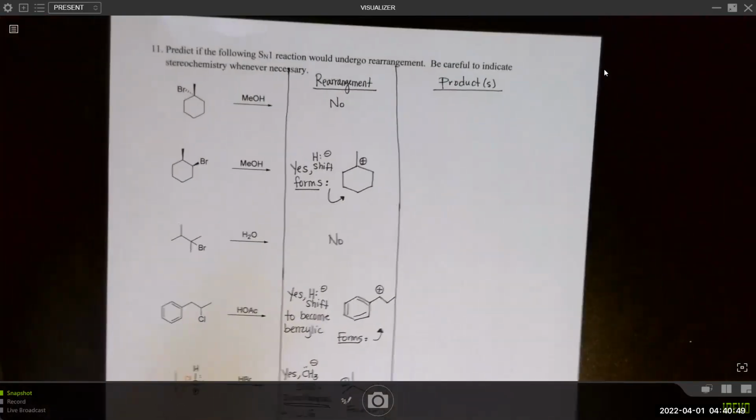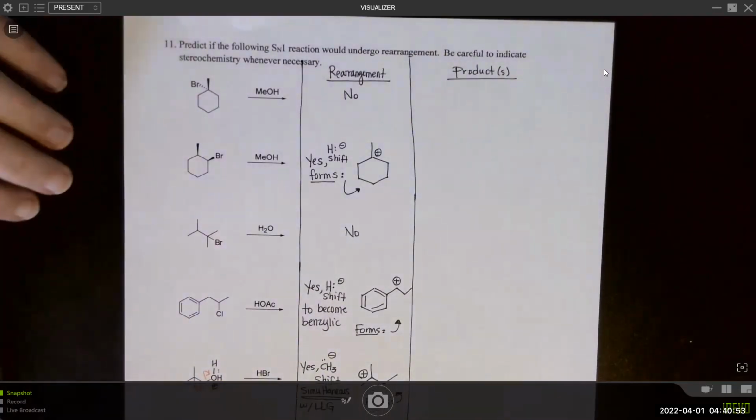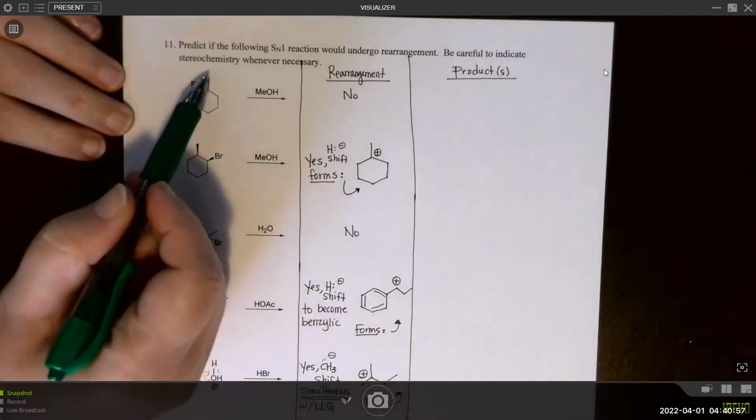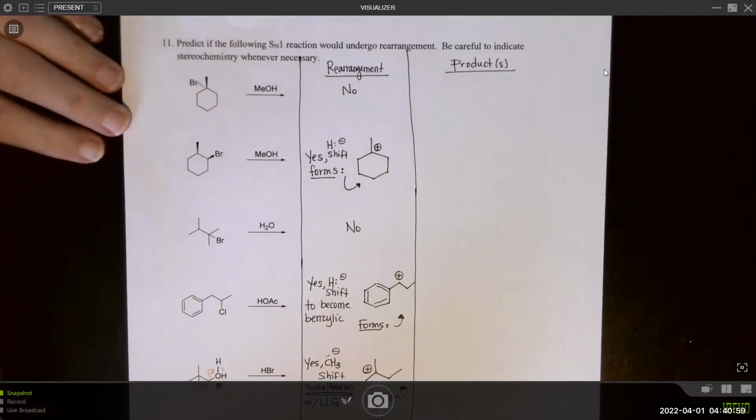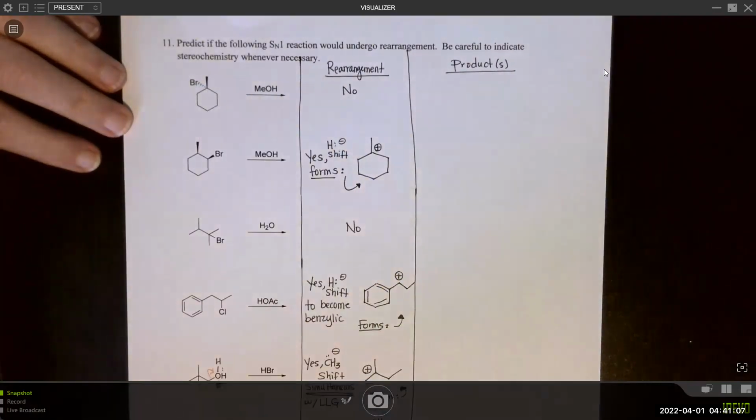so let's go ahead then and draw in the product. So by the way, this is not a chiral center. I know you see a dash and a wedge. That's okay. It's not a chiral center. With no rearrangement, our nucleophile will end up attached right at that carbon. And because it's not a chiral center, we don't need to draw a dash or a wedge in the product.